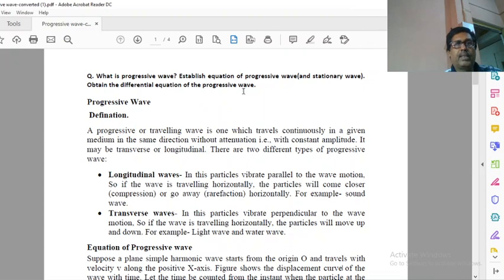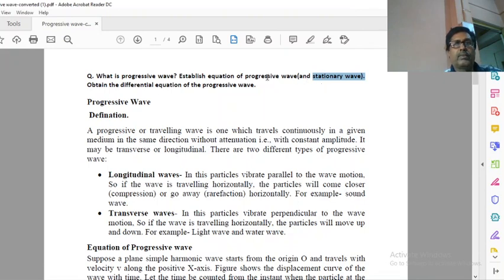Obtain the differential equation of progressive wave. Here in question stationary wave is also shown, but today under the discussion stationary wave is not here. We will discuss about this wave in the next video.